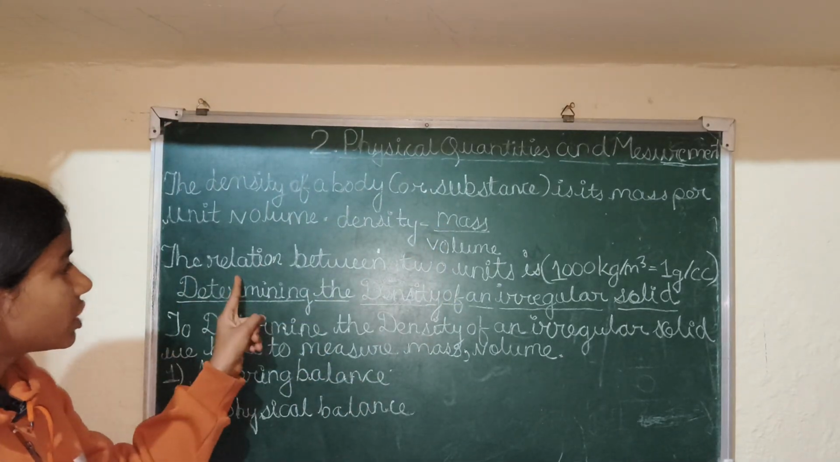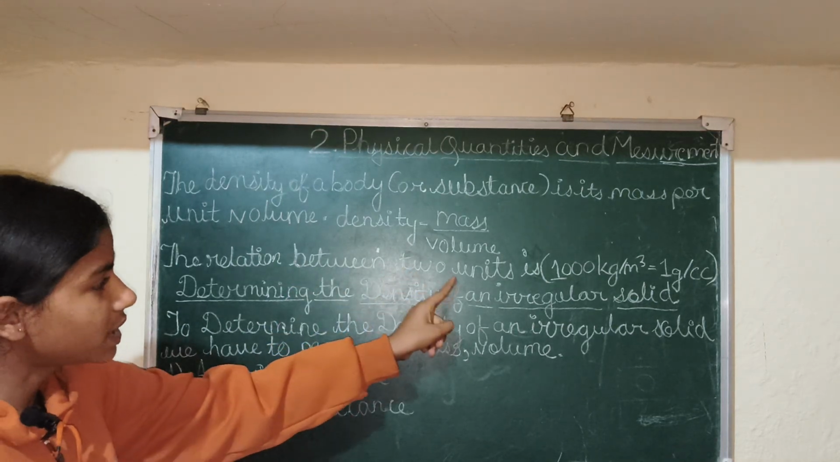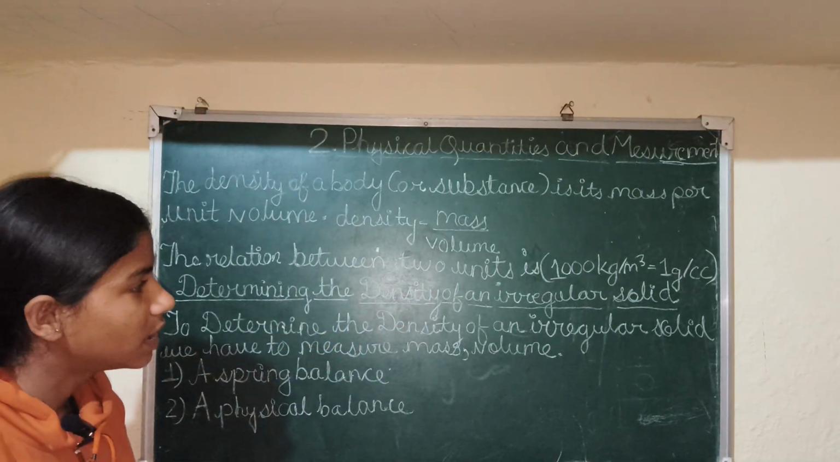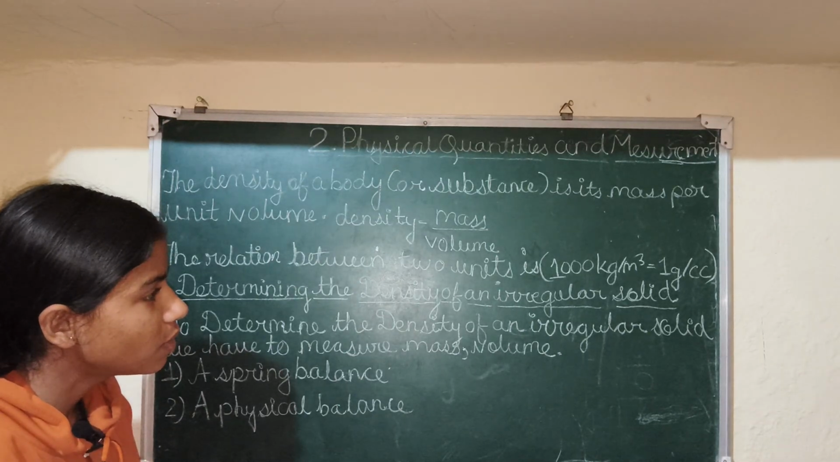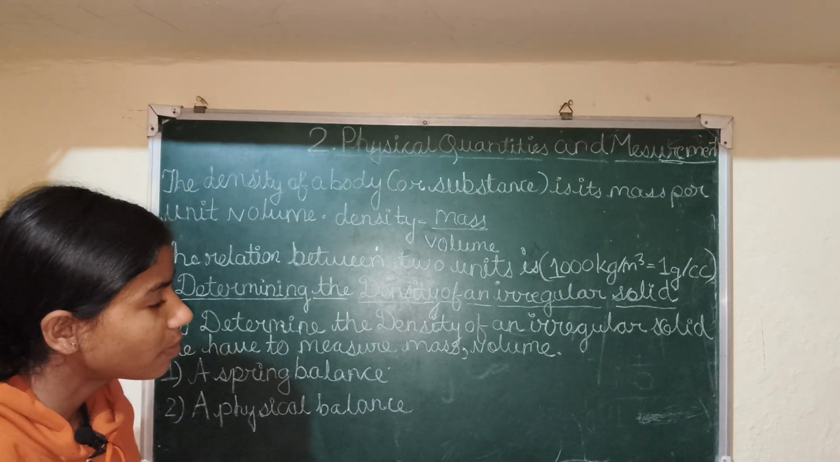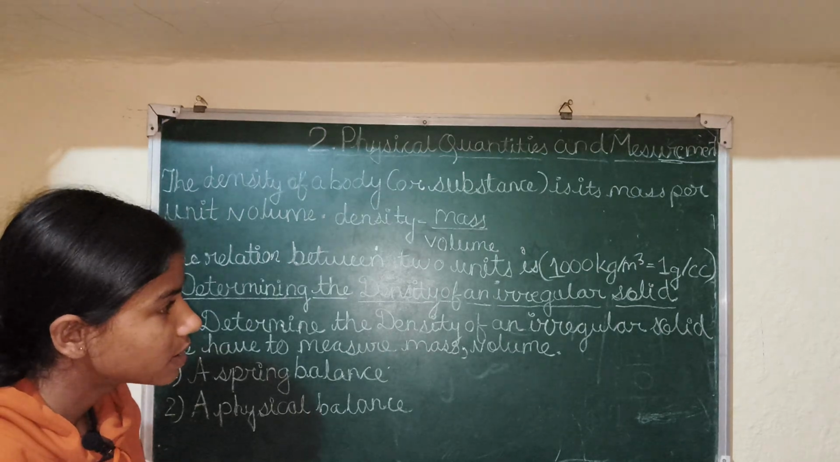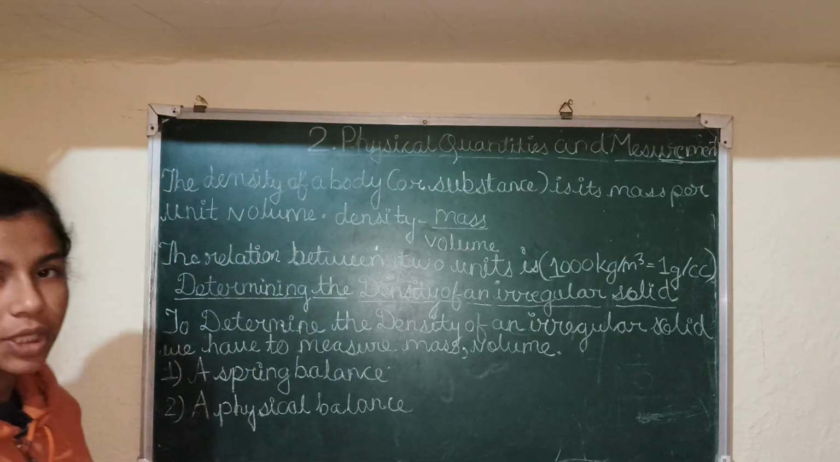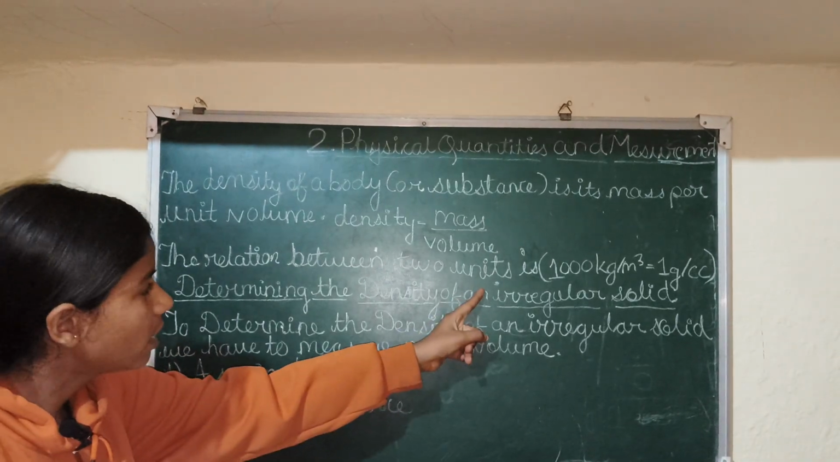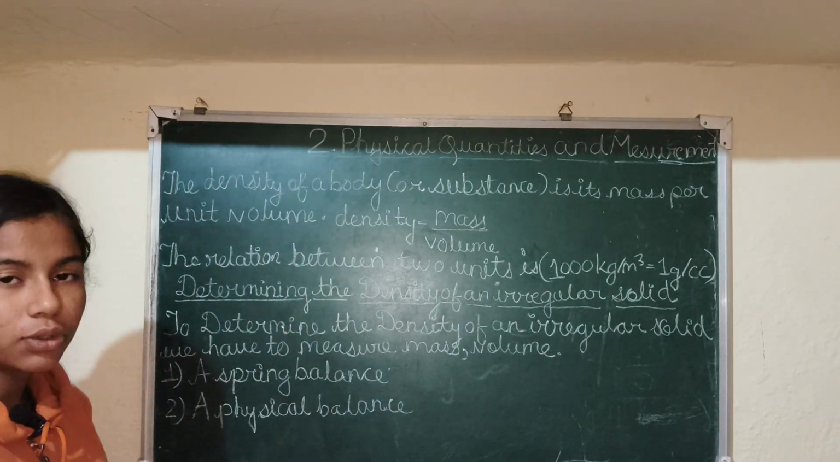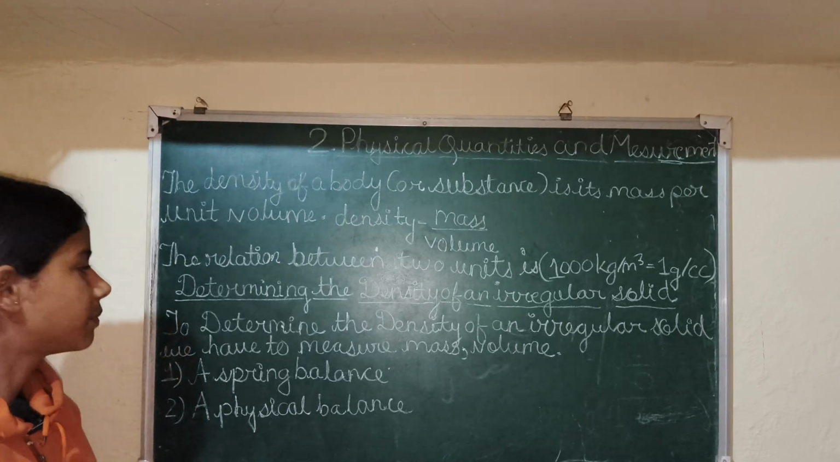Then the relation between the two units is 1000 kg per meter cube equals 1 gram per cubic centimeter. CC means cubic centimeter. So this is the relation between the two units of density.